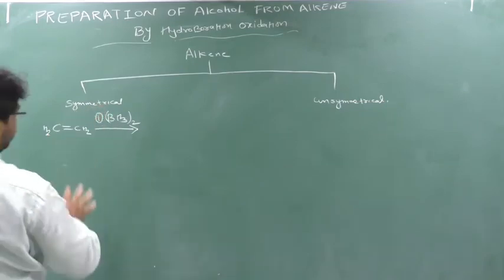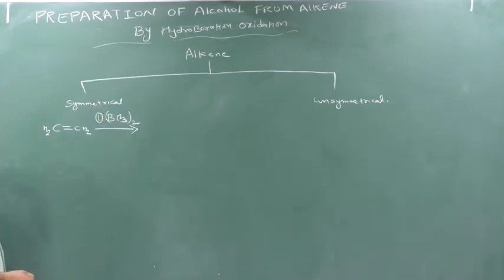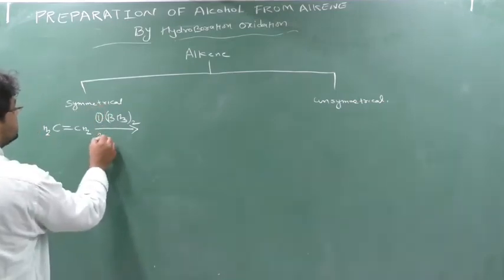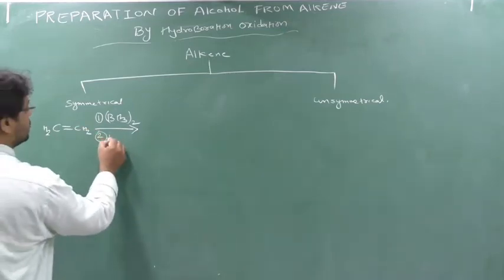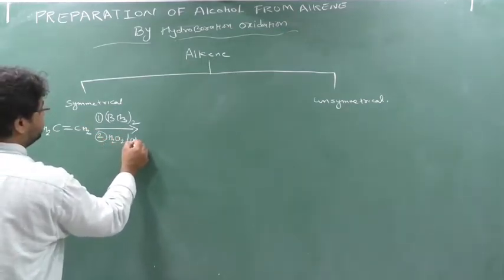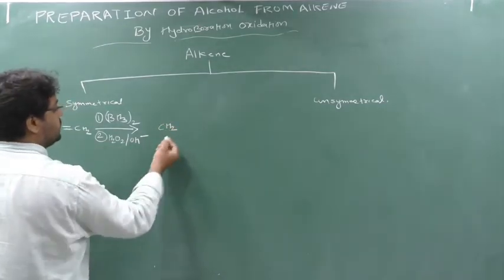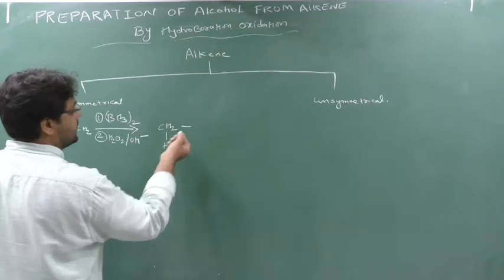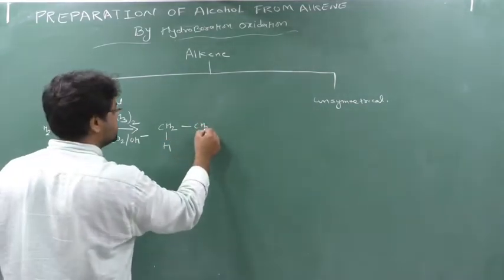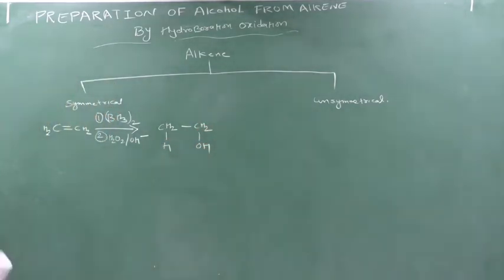So first it will react with borane or diborane, that is (BH3)2. In the second part it will react with H2O2 in basic medium. Clear? So what will it form? You put here one H, the double bond will be converted into a single bond, and you put here CH2OH. So in this way alcohol will be formed.